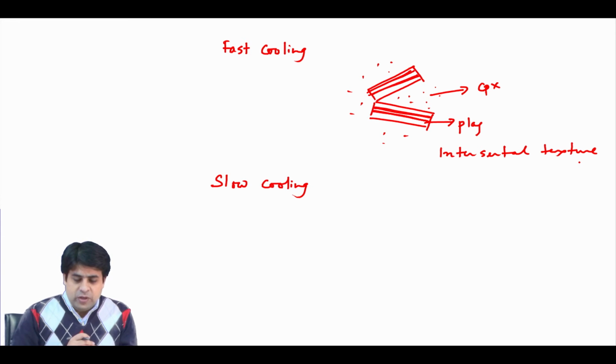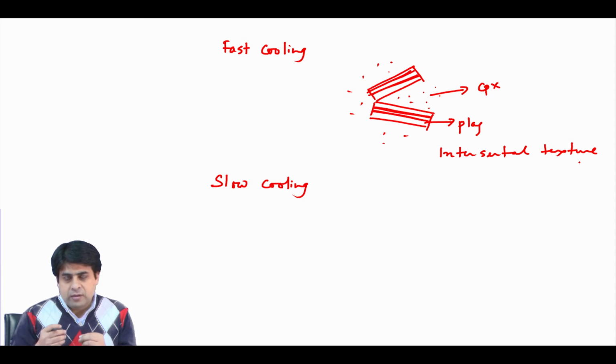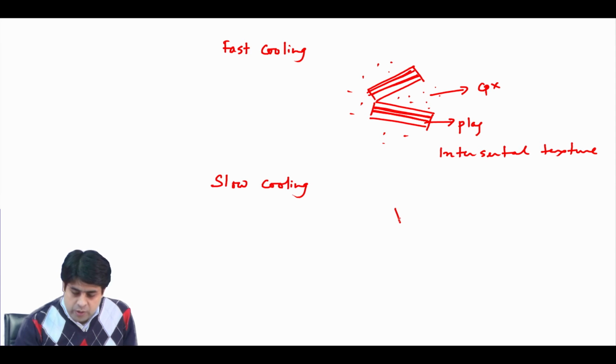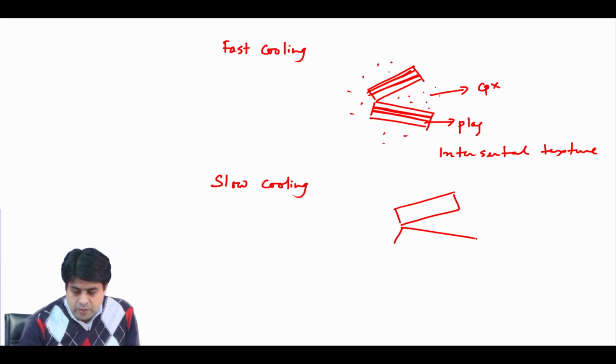If the cooling is relatively slow, because you decrease the temperature gradually, many different clinopyroxenes are already nucleated, and these nuclei will get some time to grow. So your plagioclase feldspar will start to nucleate some clinopyroxene.